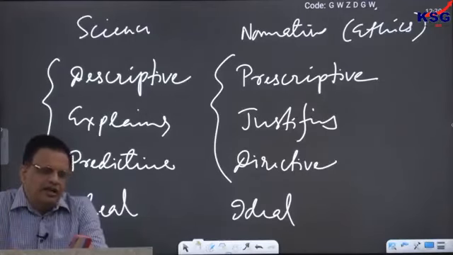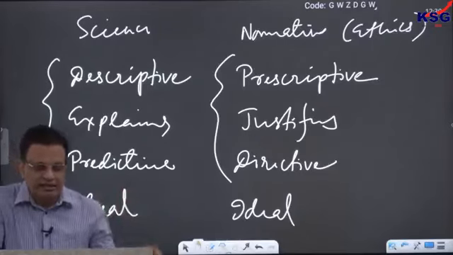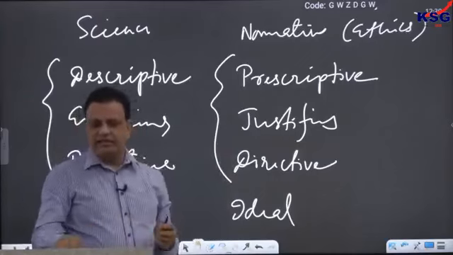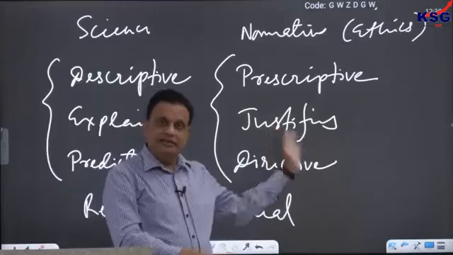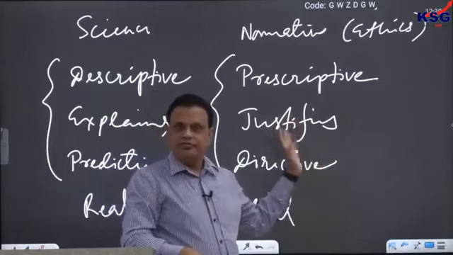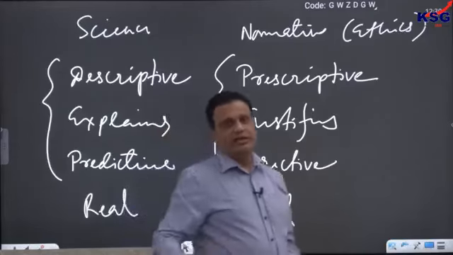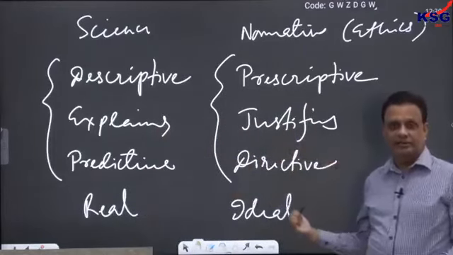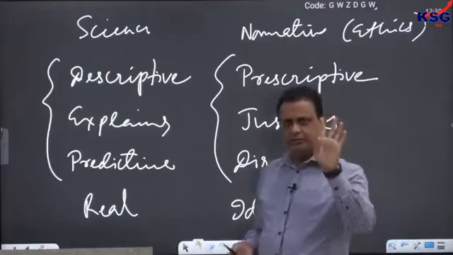Next question: what is the difference between cause and reason? We'll discuss that again in one class later on. The only thing you can understand and remember now is that finding out the cause is a scientific endeavor, and understanding the reason is an ethical effort. Later on, we will discuss more of that. It is an empirical world, and that is the more rational thing. Cause is more empirical and reason is more rational. We will discuss empirical and rational in a later class, maybe 3-4 days later.